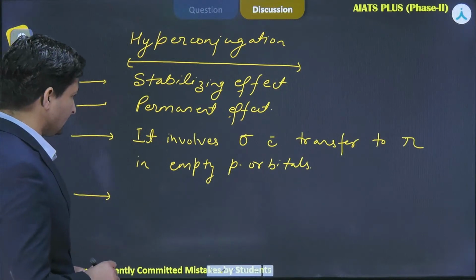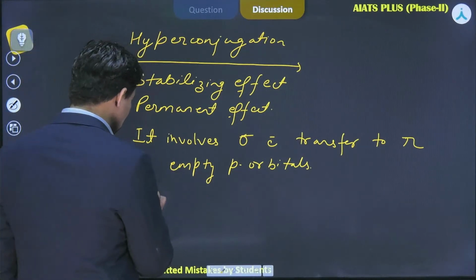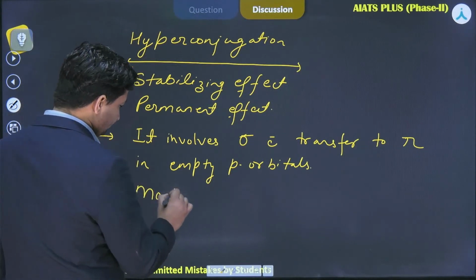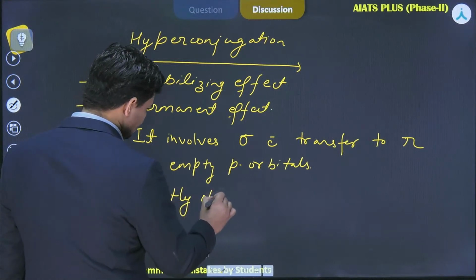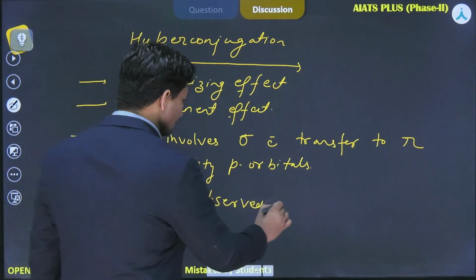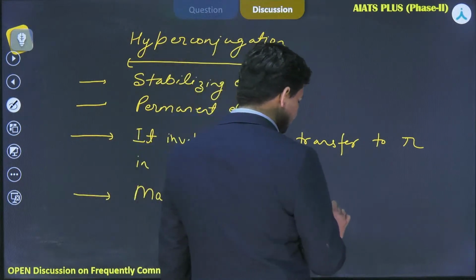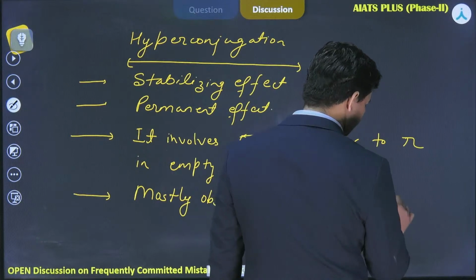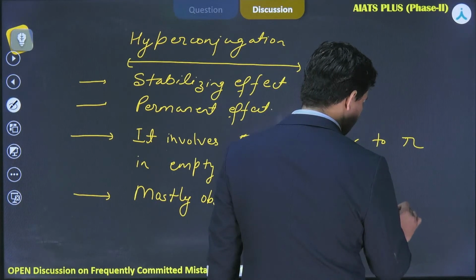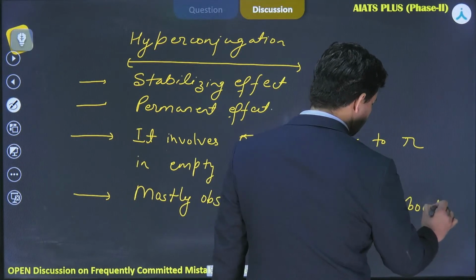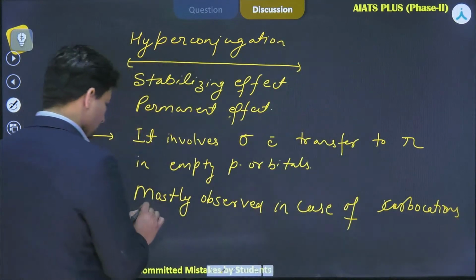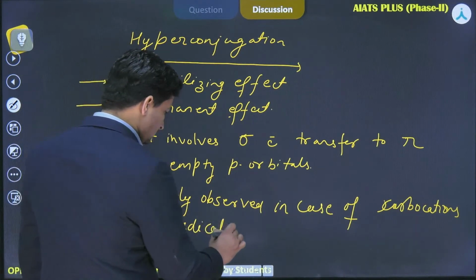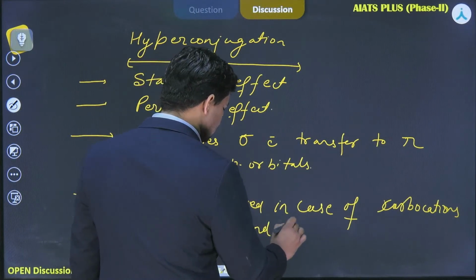Now one very interesting thing which you have to note down is that it is mostly observed in case of carbocations, free radicals, and alkenes.